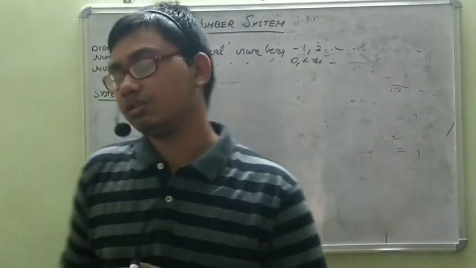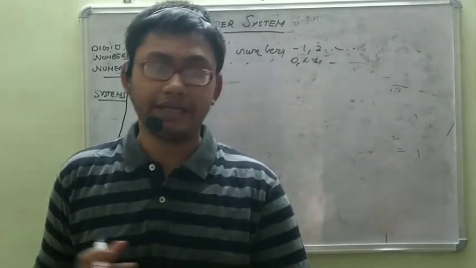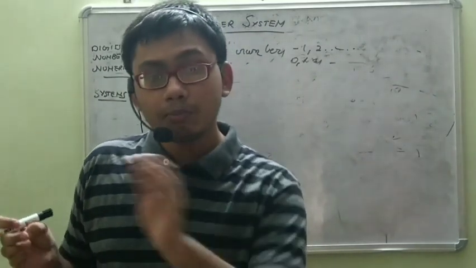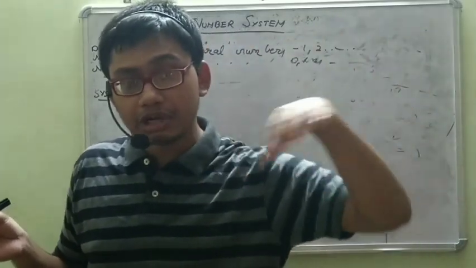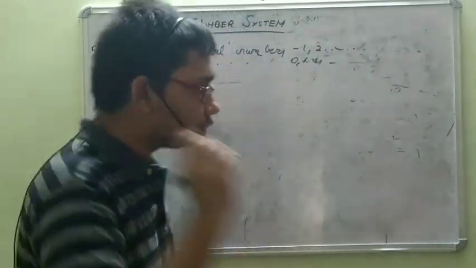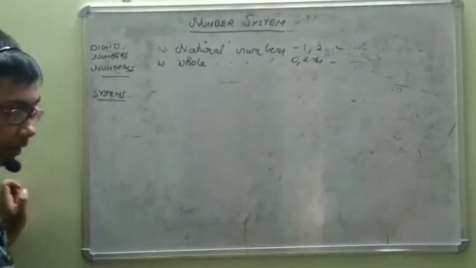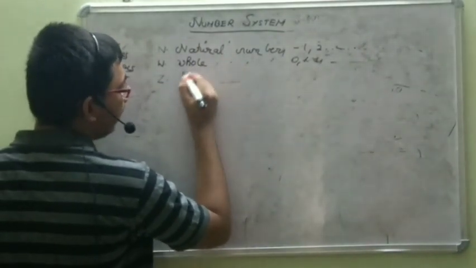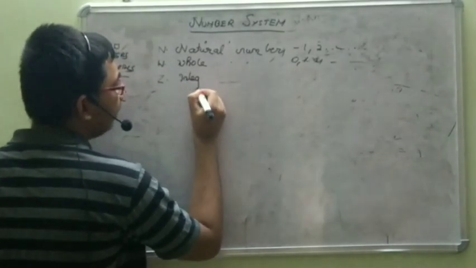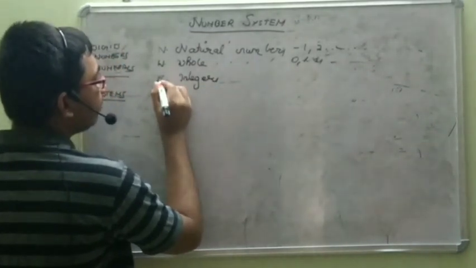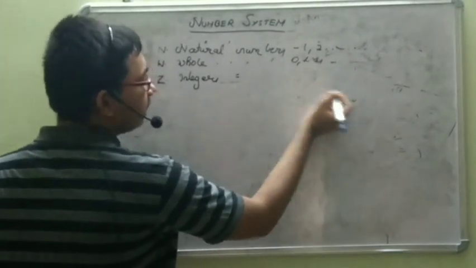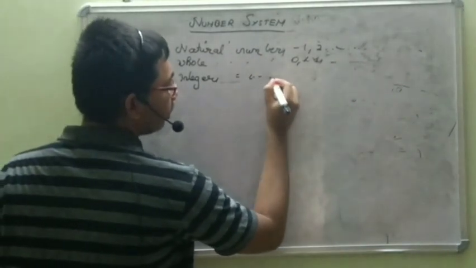Say for instance, earlier if you used to score 99 out of 100, but now you are scoring 98, your performance has come from 99 to 98, it has gone down 1 point. So such negative numbers also have to be included. Here we come to the system called integers. The system of integers is represented by Z. Integers contain all minus and plus numbers.